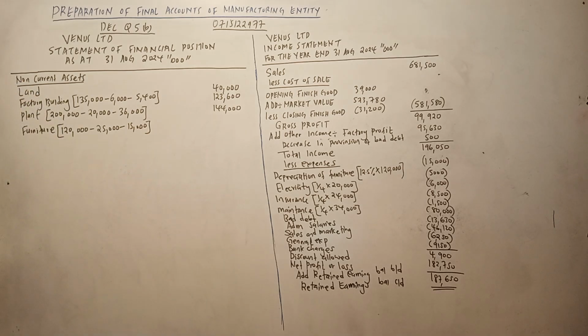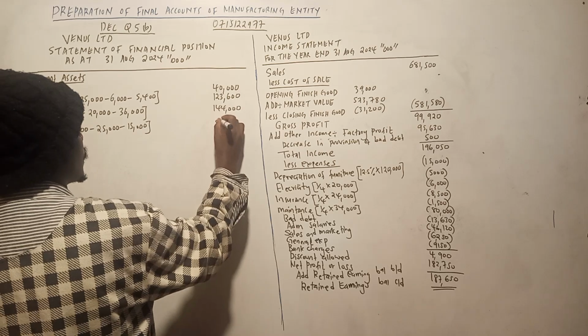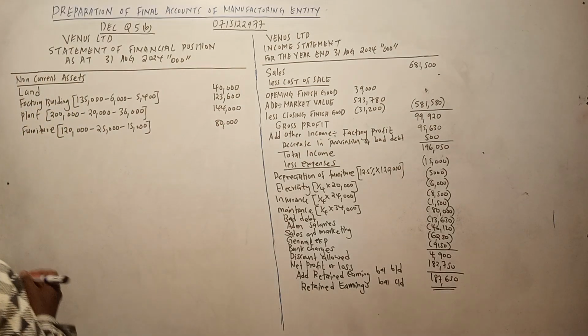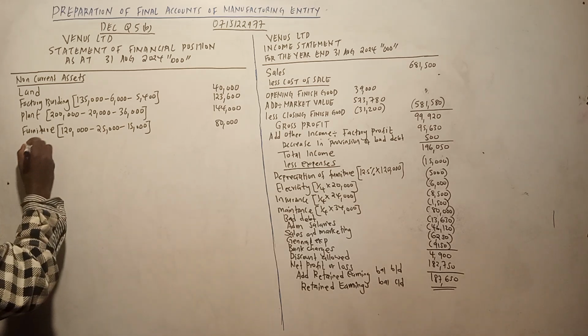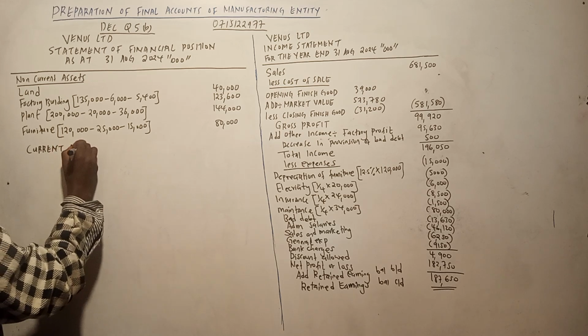Itakuja ngapi? So 120 minus 25 minus 15, which is around 80,000. That one tumemalizana nayo. Now you can go to current assets.